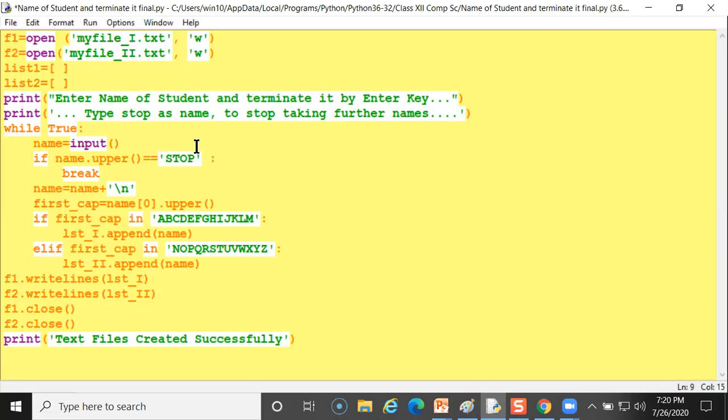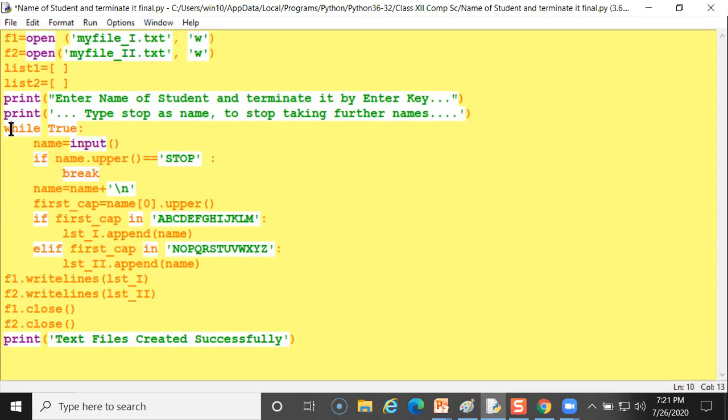Two equal operators means it will compare the values, the name with the stop, followed by the colon operator. So if you type this word, that line will break and it will exit from the loop.